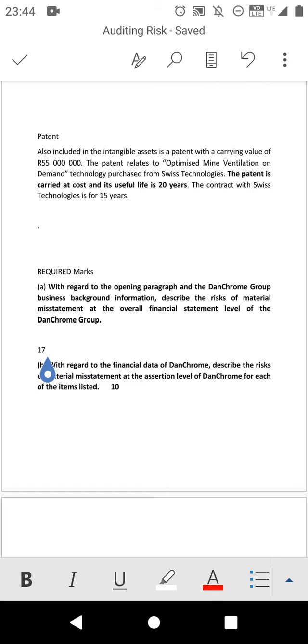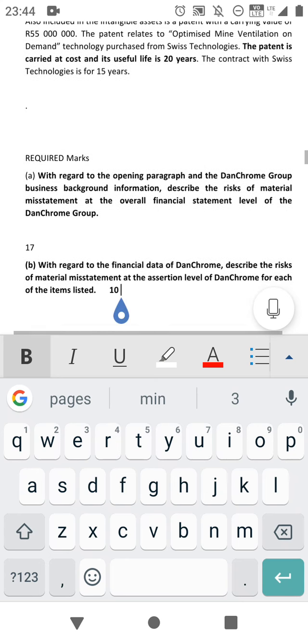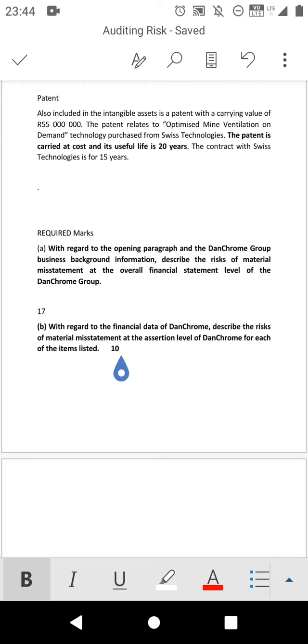So how does this question differ from the second one? On the second one, they said, with regard to the financial data of Dunchrome, describe the risk of material misstatement at the assertion level of Dunchrome for each of the items listed. When we talk about assertion, you have to remember that under assertion we have things like cutoff, accuracy, completeness, and all those.